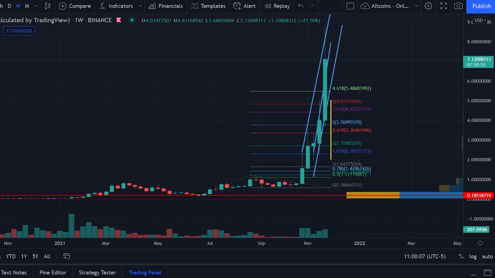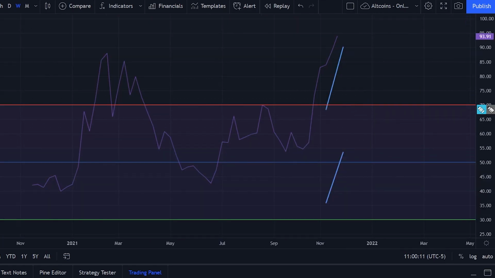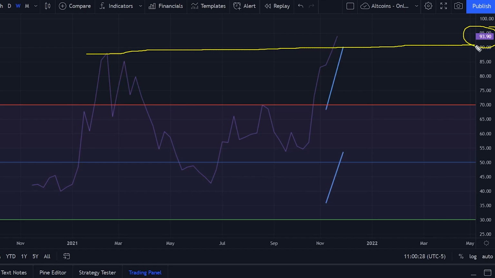But now let's look at the RSI. From the RSI, we see that the RSI is currently at about 94. And even for an altcoin, this is too high. This is very high even for an altcoin, right? So be careful out there, guys. We usually get the big reversals when the RSI is over 90, right? So we are definitely over 90 over here. So be careful out there.